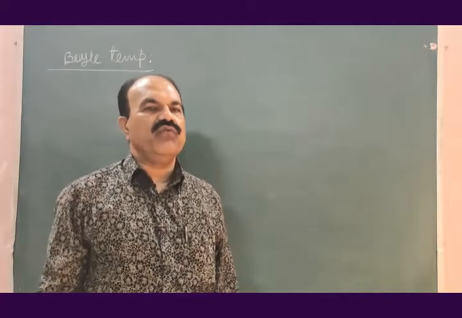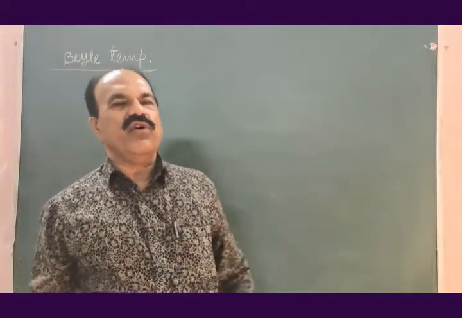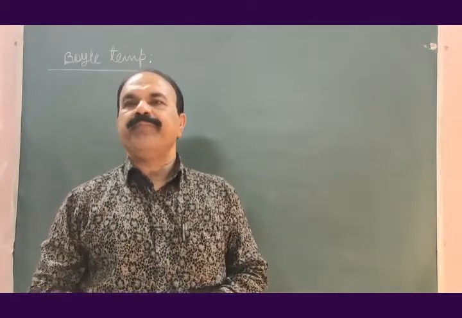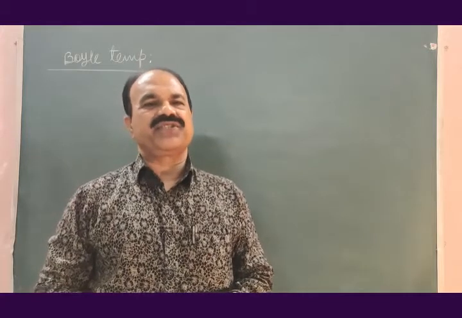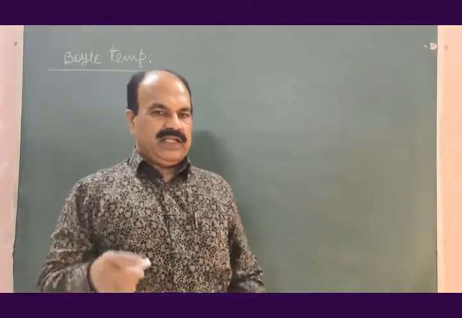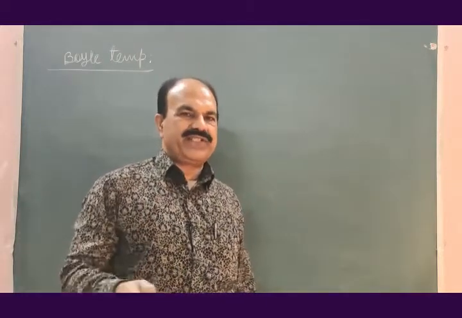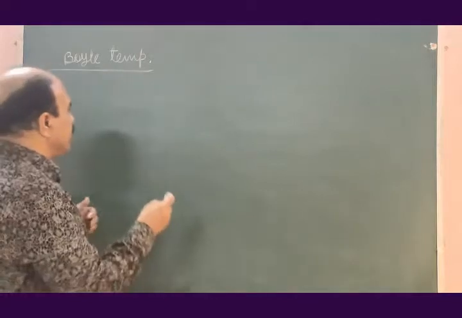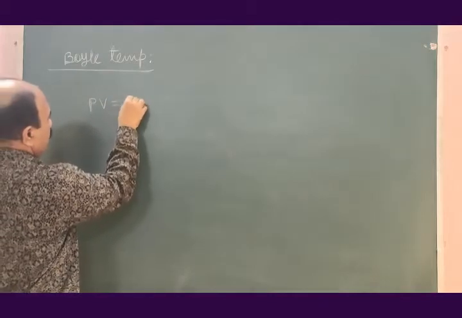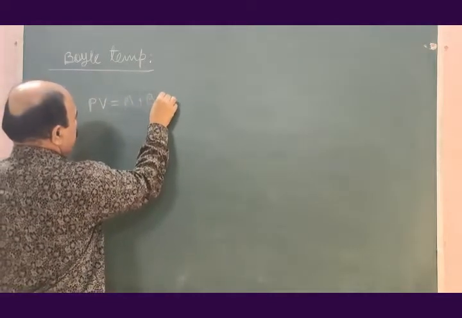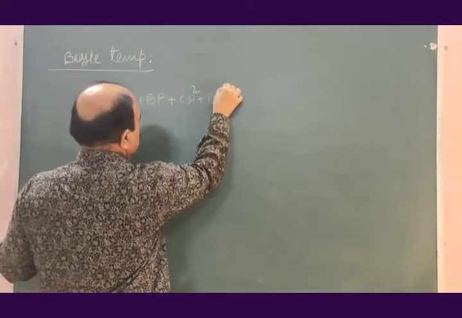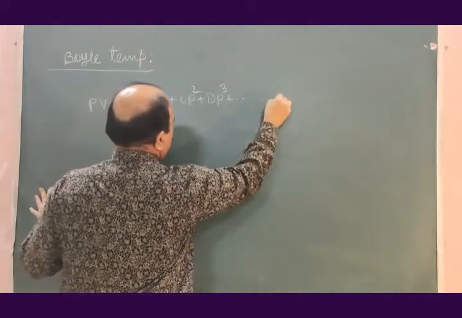Kammerlingh Onnes derived one empirical formula for gases using the experiments performed by Andrews, Amagat, Holborn, etc. The empirical formula is given by PV = A + BP + CP² + DP³ and so on.